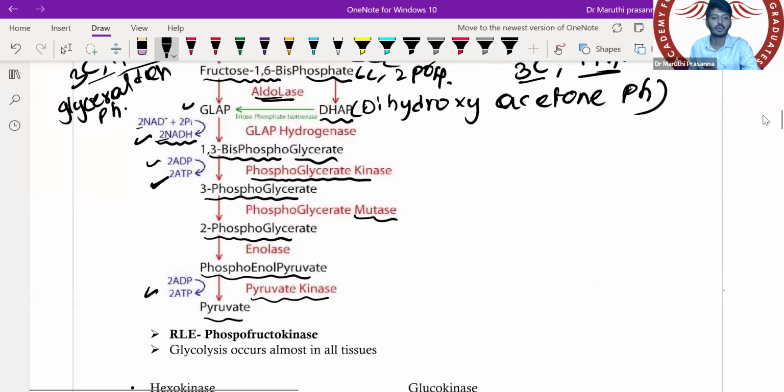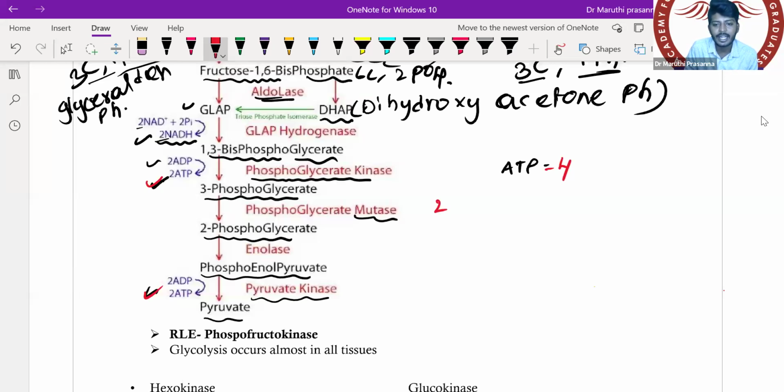Okay, so totally, my dear students, how many ATPs are we getting? Look and tell me. Only in the form of ATP, leaving aside the NADHs, how many are we getting? Only ATPs. Look here. 2 ATPs came here, 2 ATPs came here. So totally as ATP we got 4.